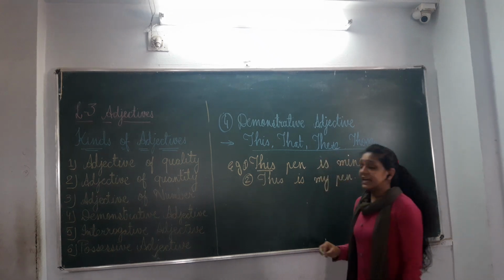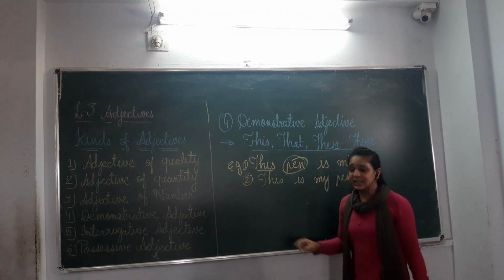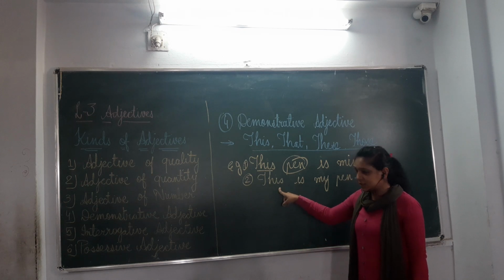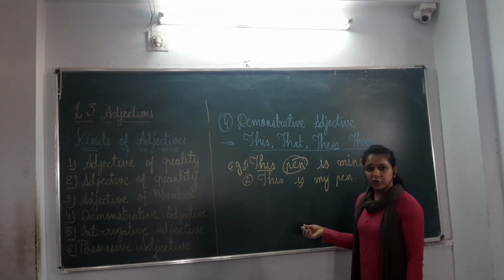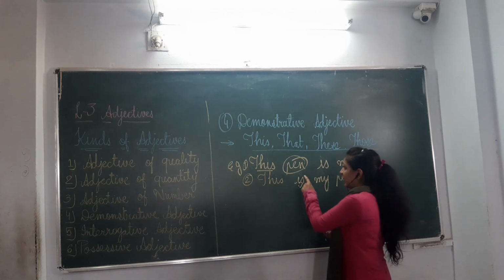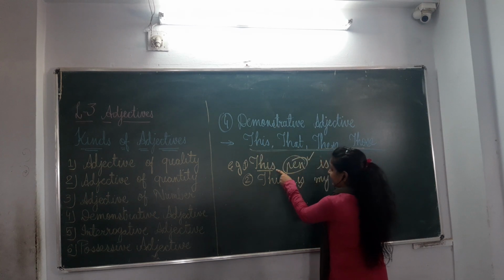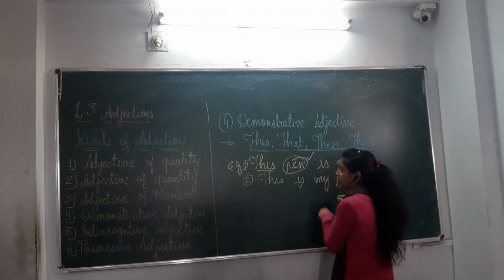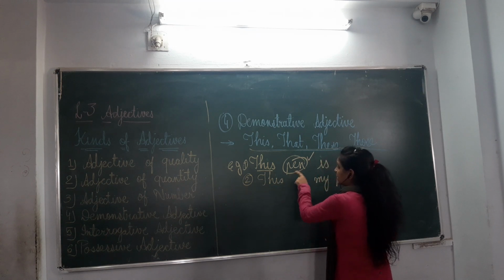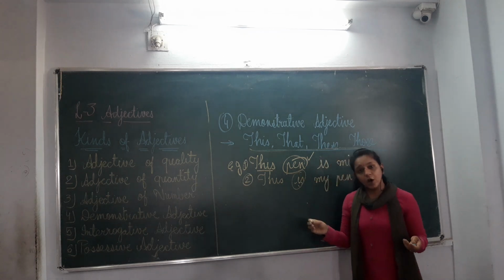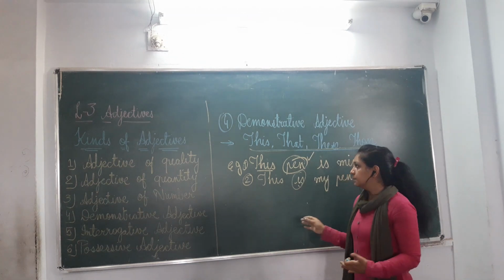One this has been placed just before the noun, and this has been placed just before the verb or the to be form of verb. So when we are using these words just before the noun, at that time only it is adjective. If we are placing this word before to be form or any kind of verb, at that time it is performing as a demonstrative pronoun.